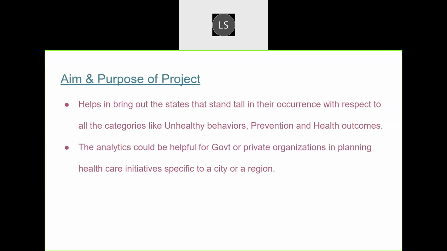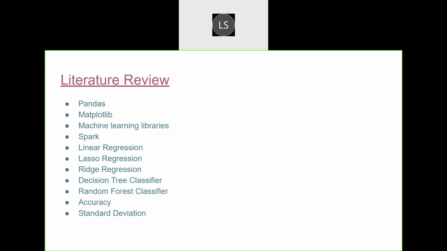Mainly, we have used some classifiers and regression models to play with the data and bring out the best analysis. And these are the things that our project has gone through.